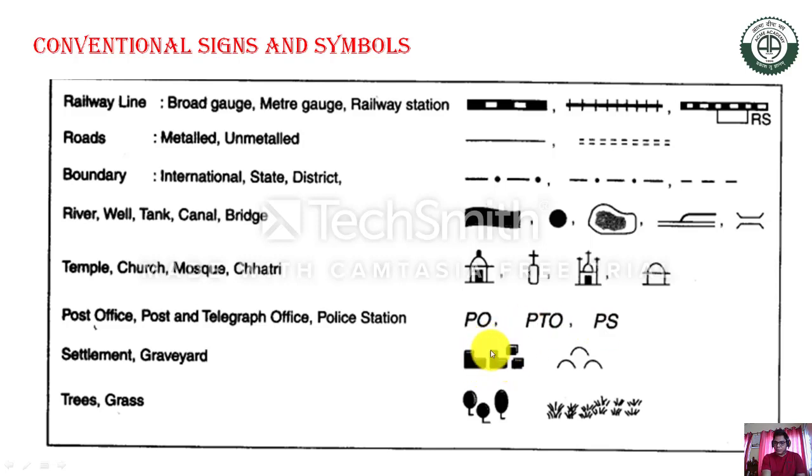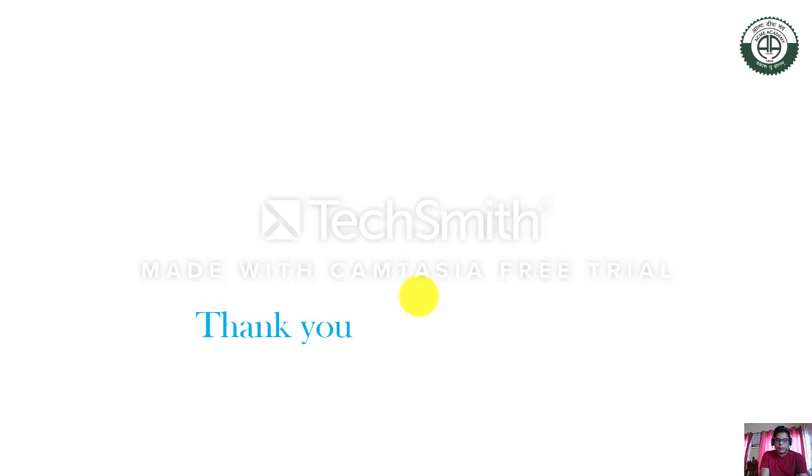And here you can find some more signs. This is the settlement, which should be in red color, so settlement is always shown in red. This is the graveyard. Trees, long trees, are shown in this way, and grassland in this way. So these are the symbols. This is part 1. We'll discuss part 2 of this chapter in the next video. Thank you.